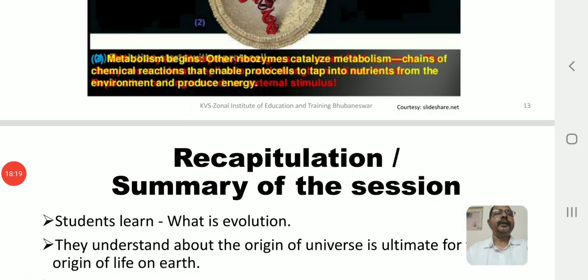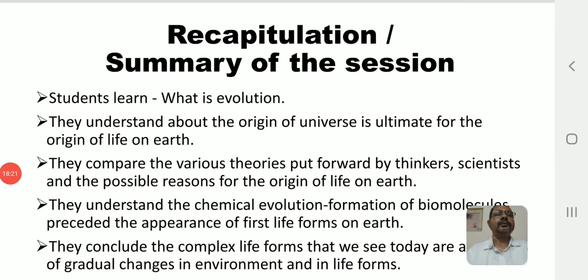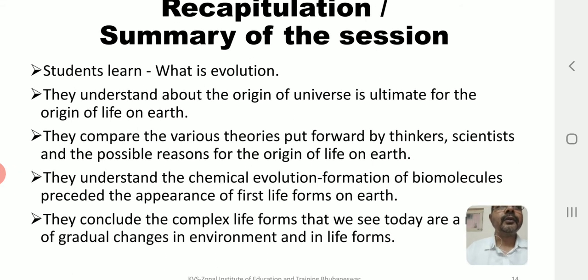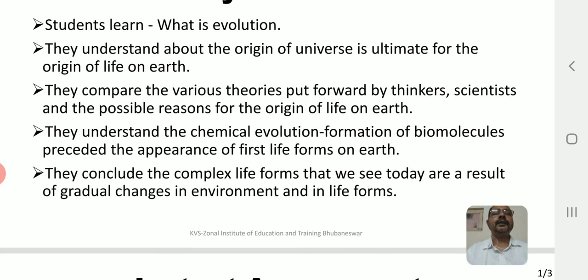Now let us go into the recapitulation part of session 1. What did you learn in the first session? You learned first of all what evolution is: a slow and gradual change, or changes in the heritable characteristics, which are the expression of genes and will be transferred from parents to offspring, from one generation to another.